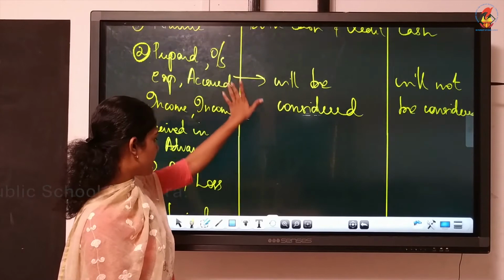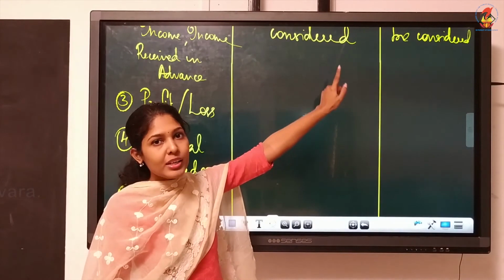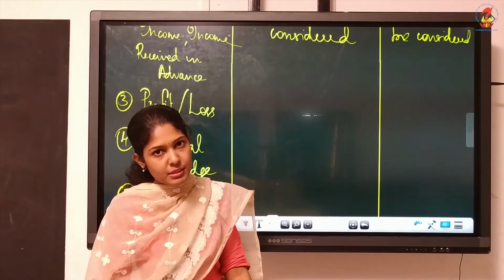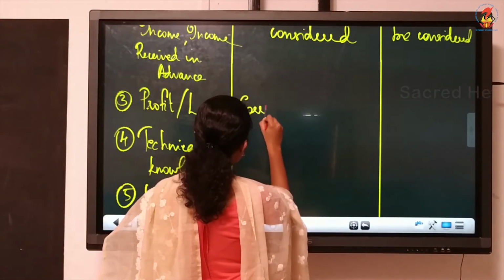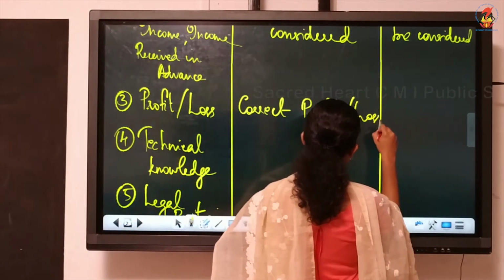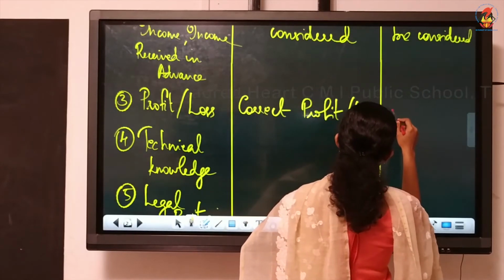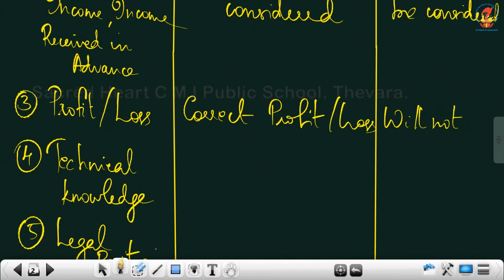Then the third point of difference is profit or loss. Meaning, since we are considering all kinds of adjustments like prepaid, outstanding items and all, this accrual system will show correct profit or loss. Whereas the cash basis will not be showing the actual profit. The results will not be accurate under cash basis.